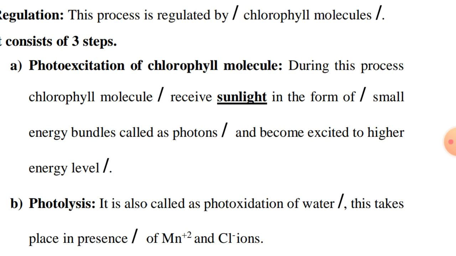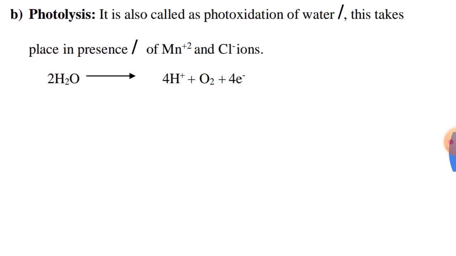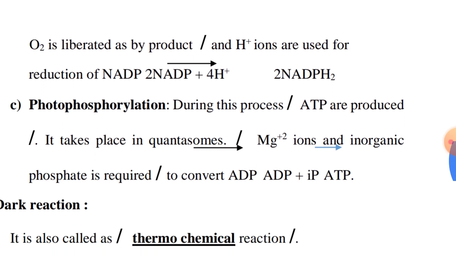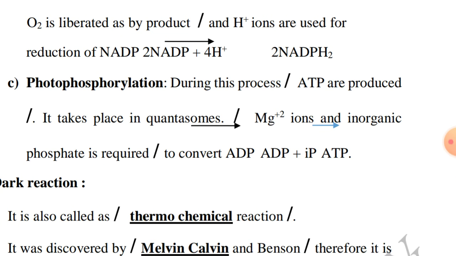This takes place in the presence of manganese and chlorine ions. The plus and minus symbols refer to ions. This is the balanced equation we discussed in the class. Oxygen is liberated as a byproduct, and H plus ions are used for reduction of NADP plus. This equation we also balanced in the class.